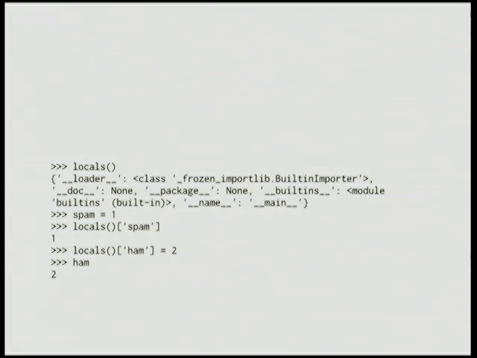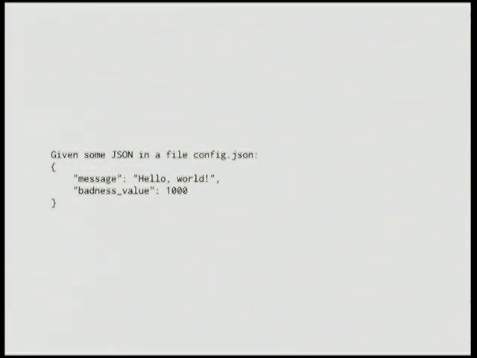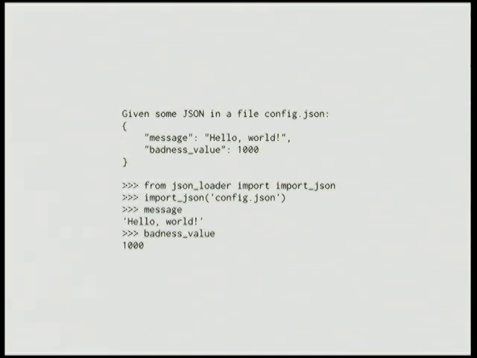All right, so let's say that we had some JSON called config.json. You might know where I'm heading with this. So now we can define an import JSON thing that loads those values from the JSON file and imports them into the current namespace. So that's handy.